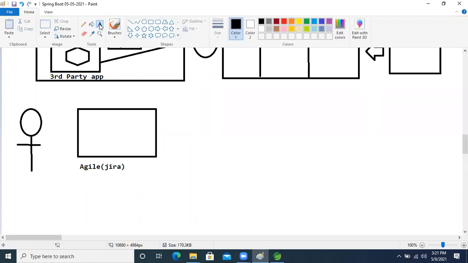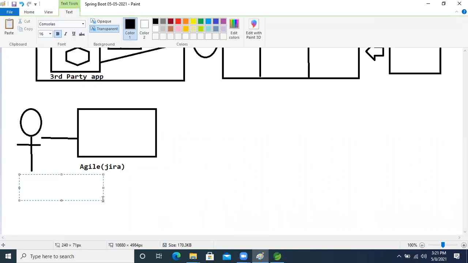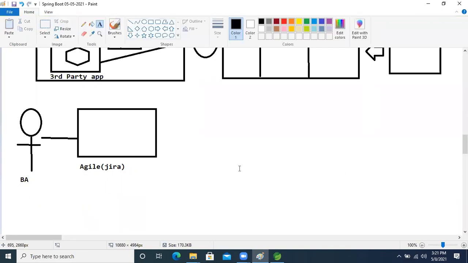So here, the business analyst creates all the stories and puts them into the Agile tool. This is the business analyst. Now what is the developer's responsibility? The developer will take the story.